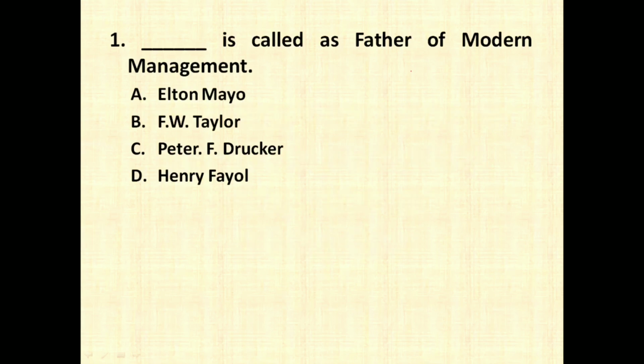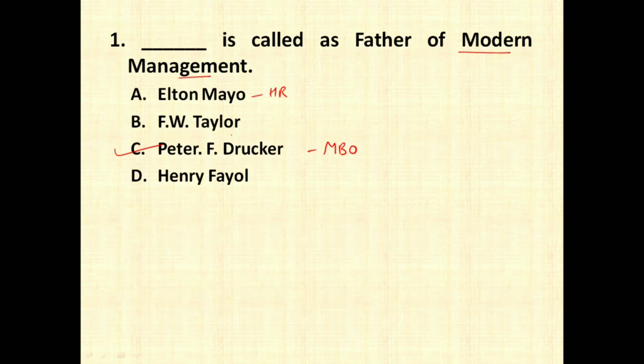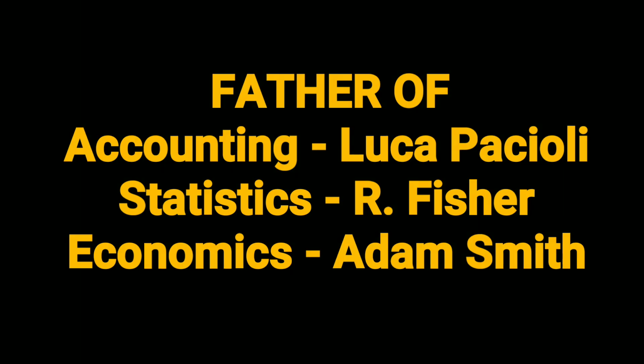Dash is called as father of modern management. Elton Mayo, F.W. Taylor, Peter F. Drucker, Henry Fayol. So father of modern management is Peter F. Drucker. He is the one who gave the concept of MBO, management by objectives. Elton Mayo is called as father of human resource management. F.W. Taylor is called as father of scientific management, and Henry Fayol is called as father of general management. Apart from this, father of accounting is Luca Pacioli, father of statistics is Fisher, father of economics is Adam Smith.